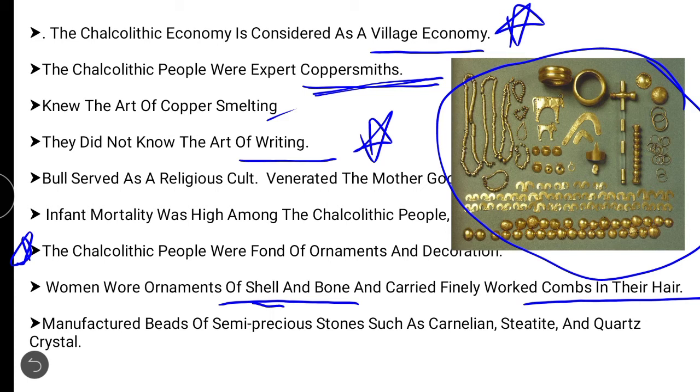Even now, when we visit the beaches, we can find different things made of shells. So in those periods they used to wear shell and bone ornaments, and they also started making the wooden comb. They also manufactured beads of semi-precious stones such as carnelian, steatite, quartz and crystal. So they found these gems, these precious stones which we use now, and started making ornaments with the help of those stones also.